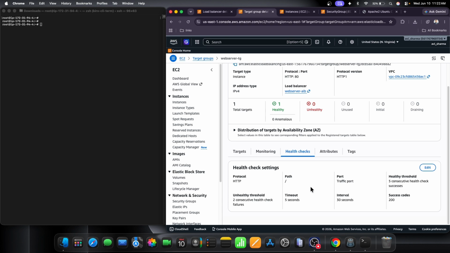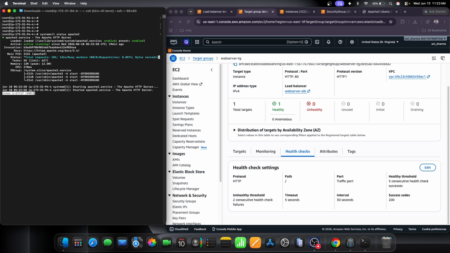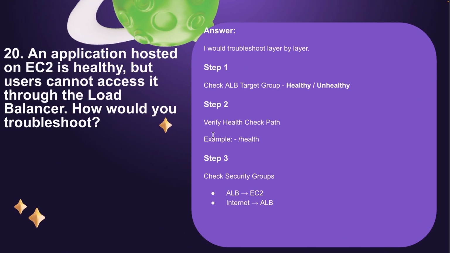And every 5 consecutive health checks, it will validate and give the success code. So if my application is not running, I have already logged into the server also, so let me show you one command. You can see this is running.